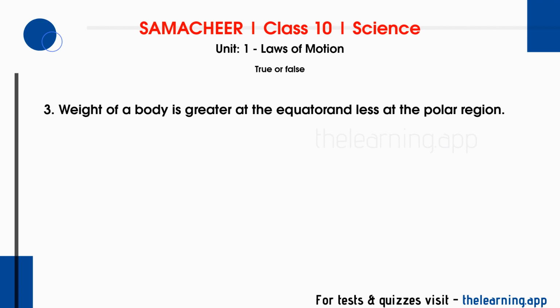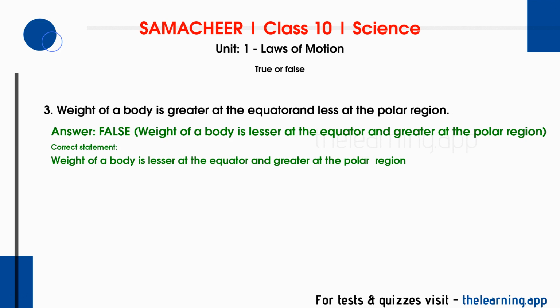Question 3. Weight of a body is greater at the equator and less at the polar region. Correct answer is false. Weight of a body is lesser at the equator and greater at the polar region. Correct statement: weight of a body is lesser at the equator and greater at the polar region.